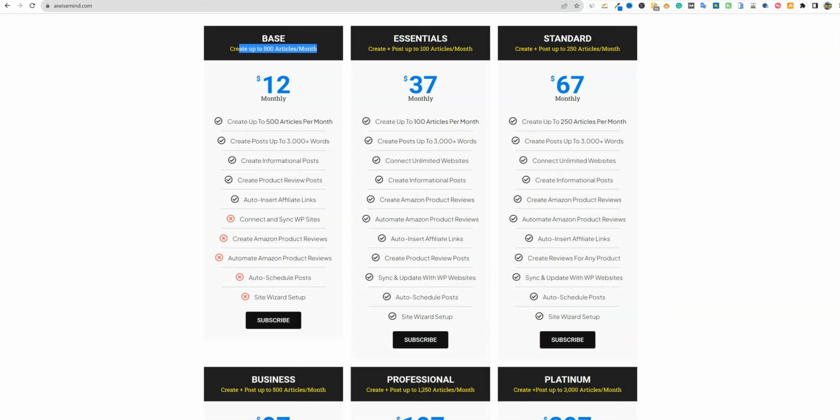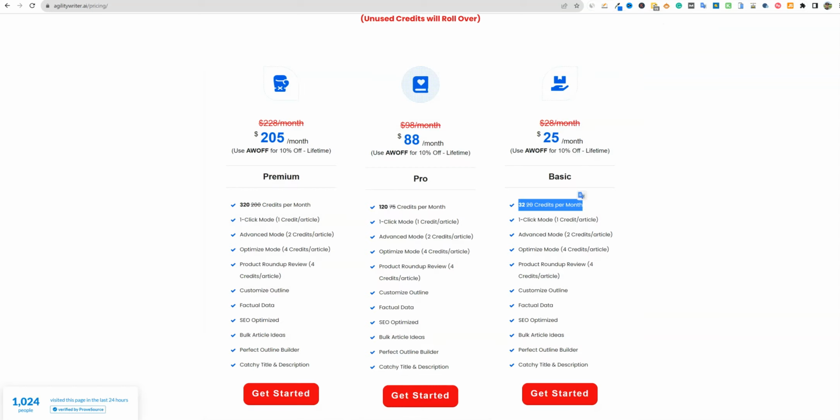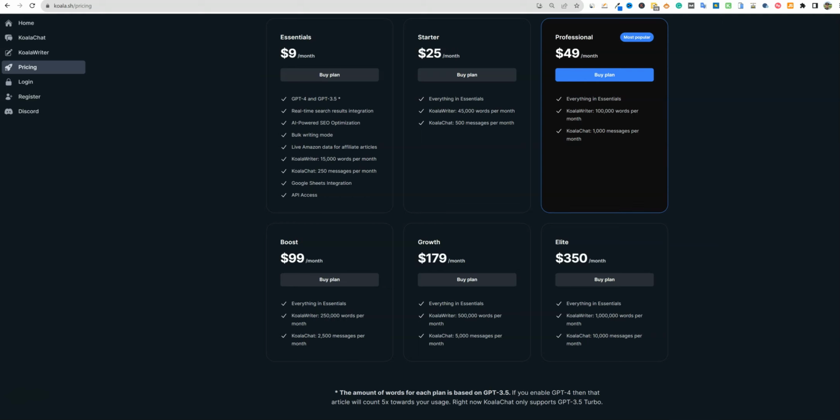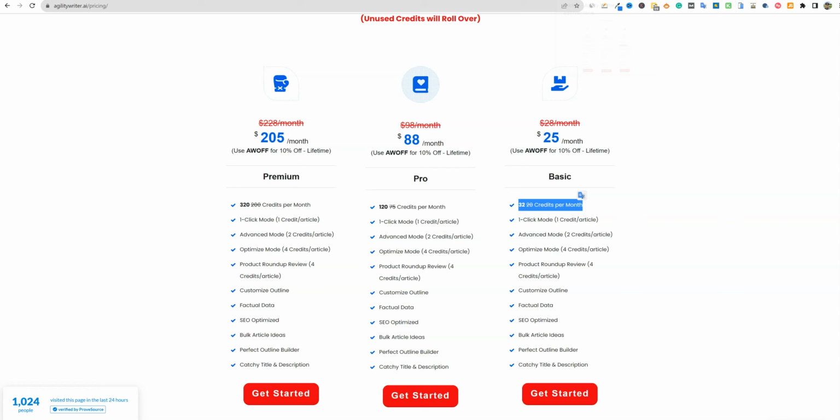Okay. So hopefully that is all considered here. And then if I go in, make sure I'm not sharing anything. Yeah, I'm not sharing anything that I wouldn't want. But if I hover over here, you'll see it's 0.02 cents. Today, the only thing I'm using usage for, you can see I obviously don't use OpenAI that much because I have all these tools. And one of the advantages that you get with Koala and Agility is that they're taking care of all of the AI costs that they're using, right? They're taking care of that. And that's why these tools are more expensive.